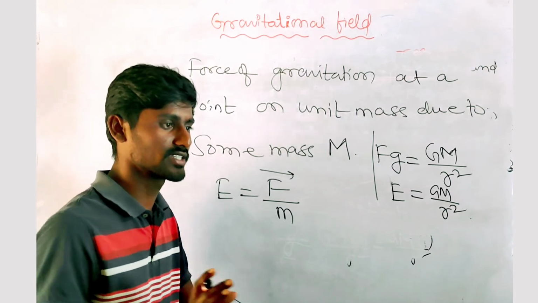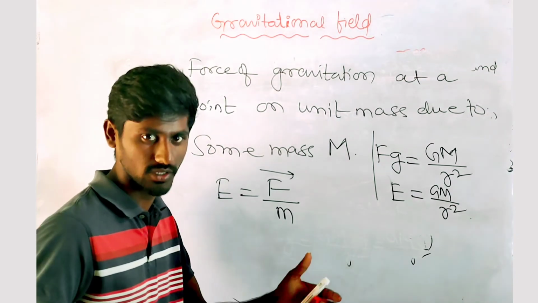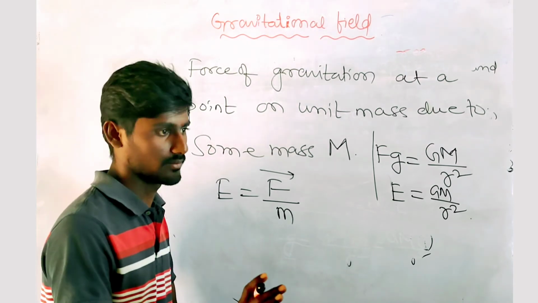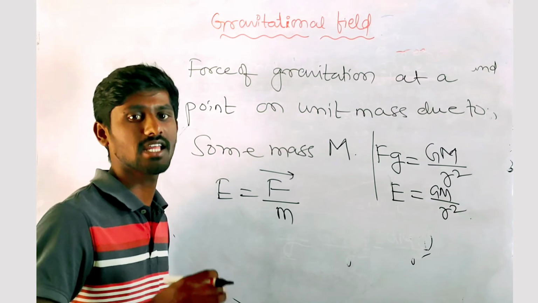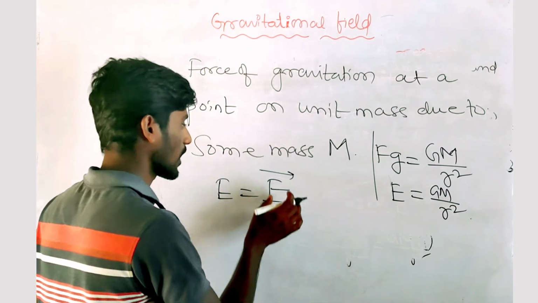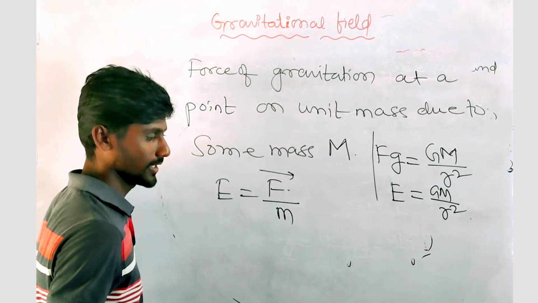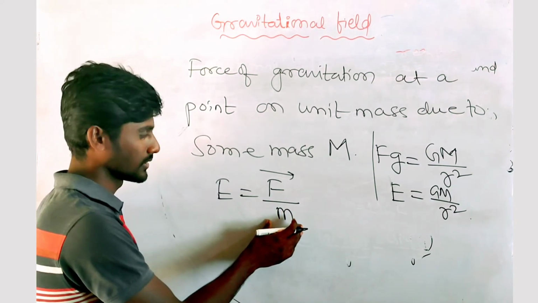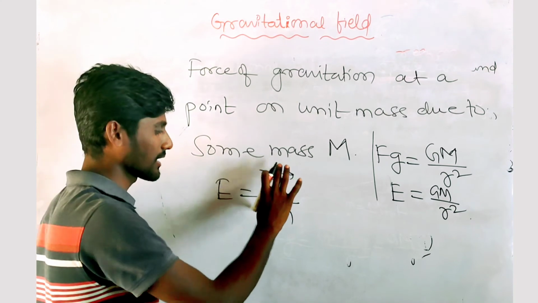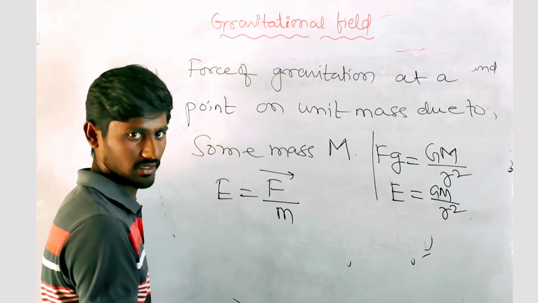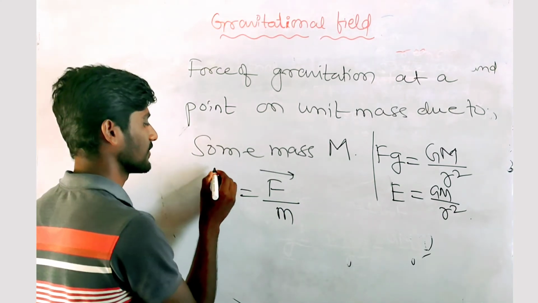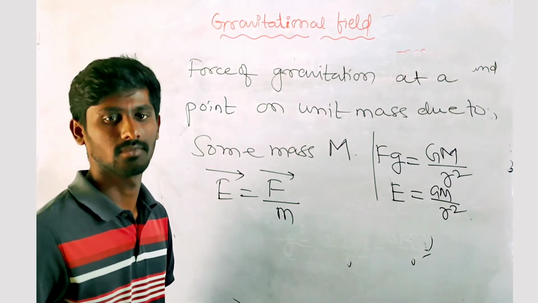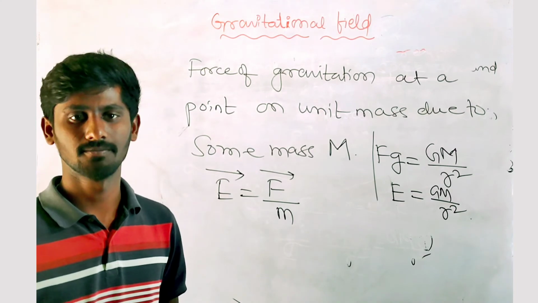You have to say 5 newtons in the north direction, or 5 newtons in the south direction, or east or west or somewhere in space. It must have some direction. So as F is a vector quantity and I am dividing by some scalar quantity m, it remains a vector. A vector divided by a scalar remains a vector. So this gravitational field is also a vector quantity. Thank you.